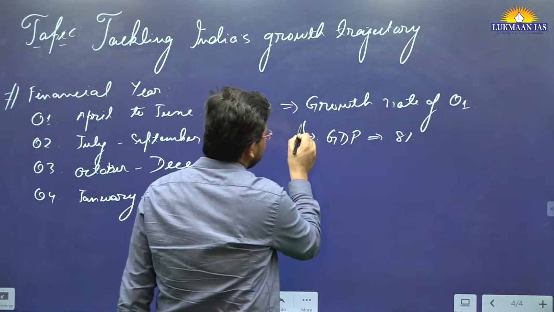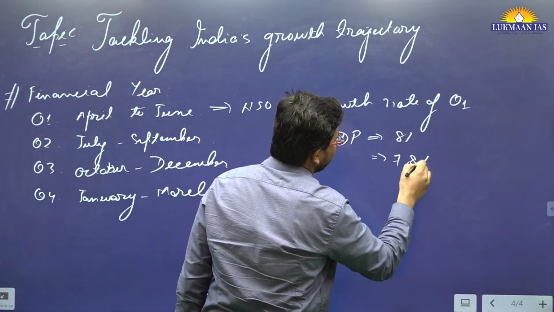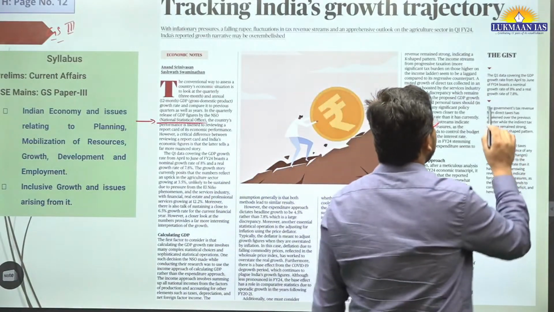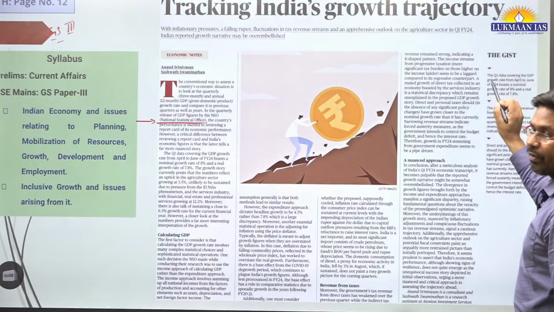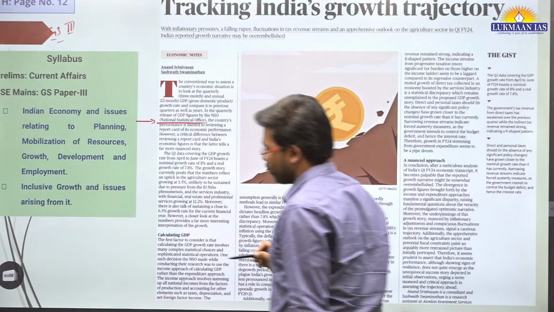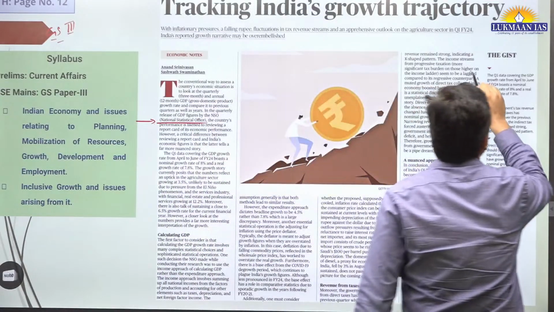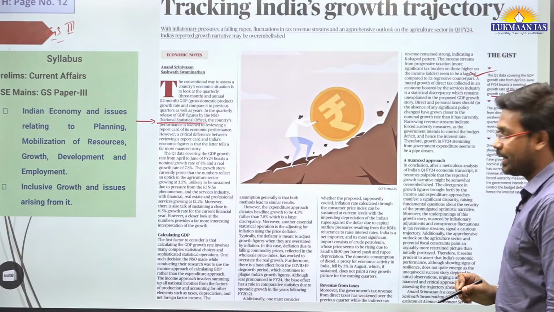Then the author said there is one more calculation according to which it has grown by 7.8%. So in this article, the Q1 data covers the GDP growth rate from April to June of financial year 2024, which boasts of a nominal growth rate of 8% and a real growth rate of 7.8%.